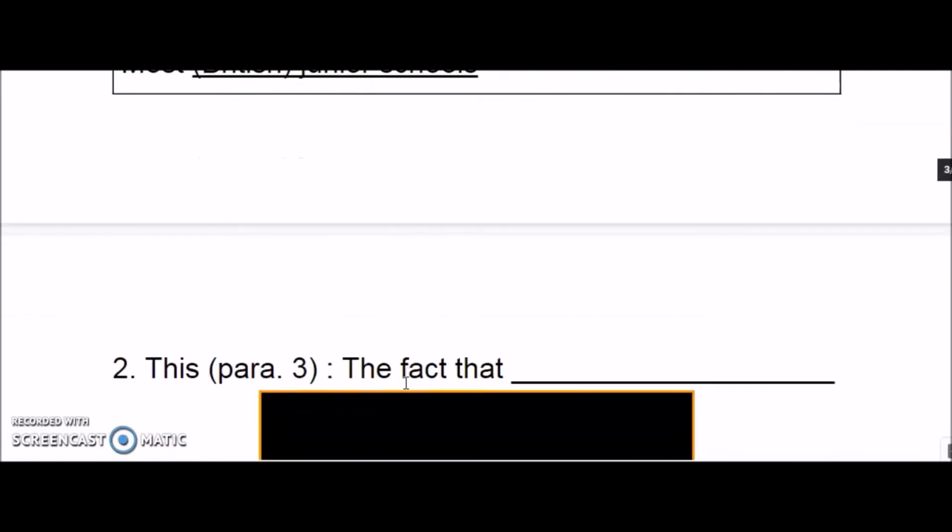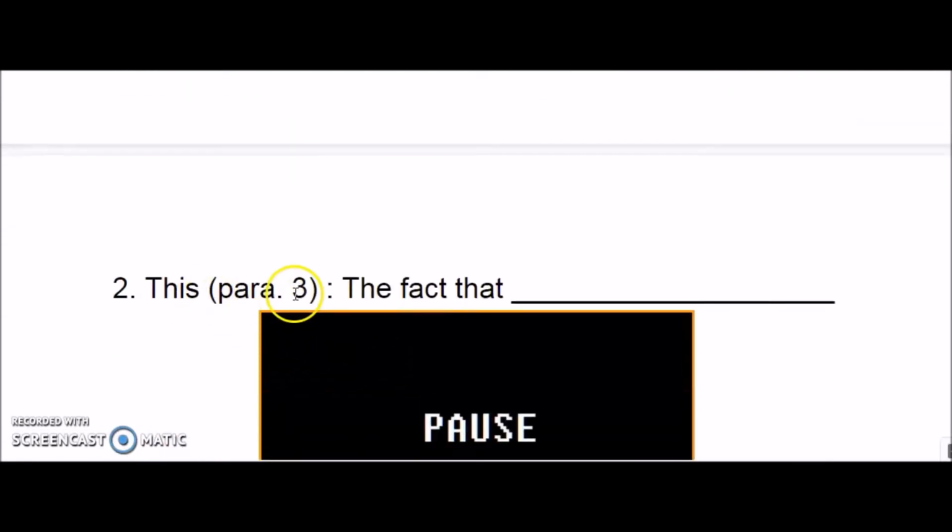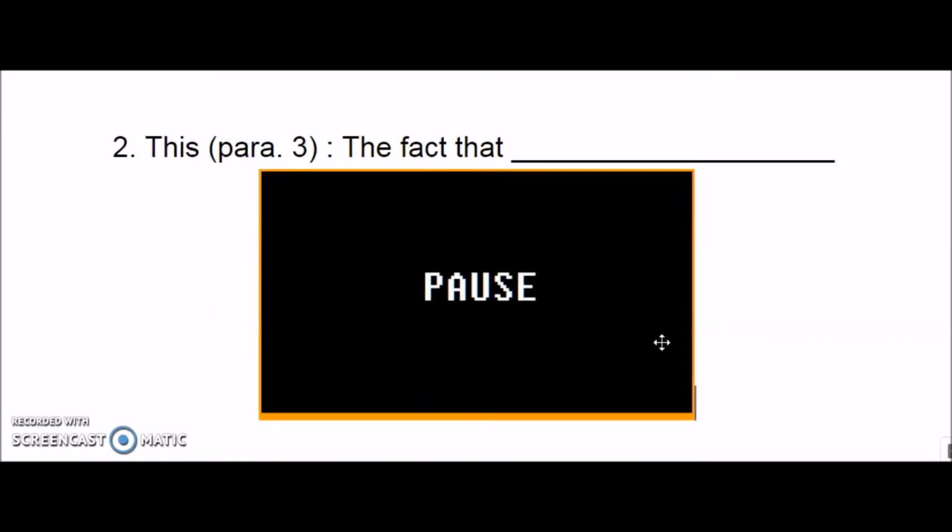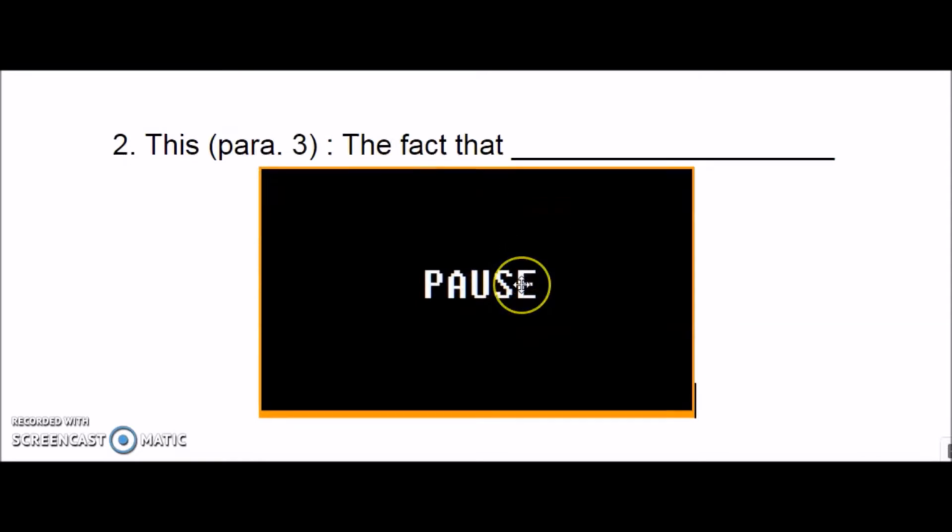Let's have a look at the second one. It says in paragraph 3, and it says the fact that. So you will just go to the text and you will find that, and the fact that it starts with like that, and that means you will write a full sentence here. If you don't write a full sentence, it's not a correct answer, guys. Okay, so you can pause the video or we will check.